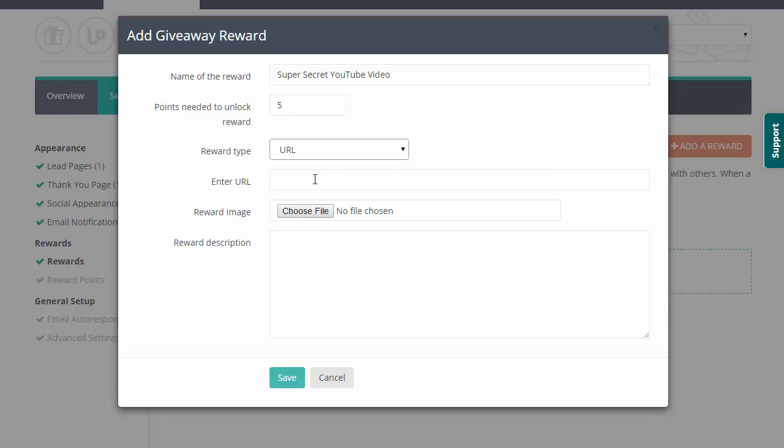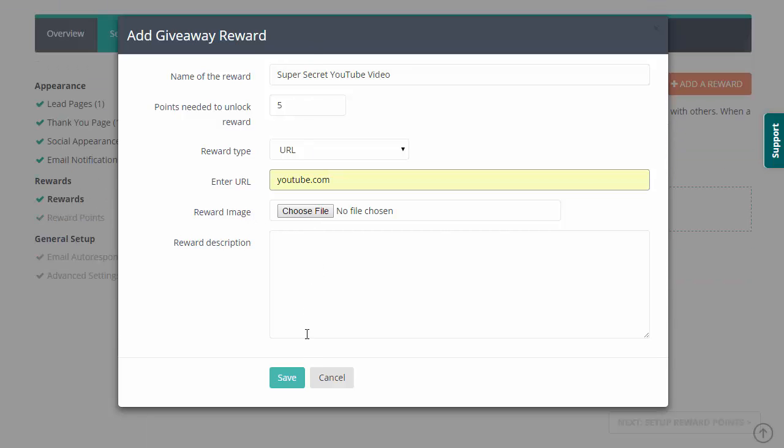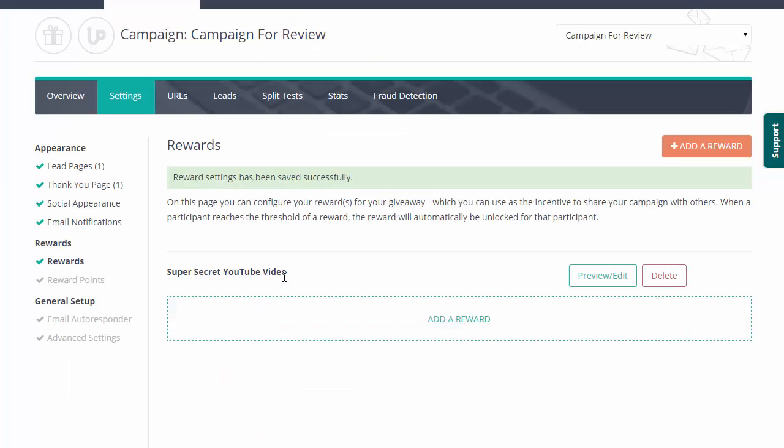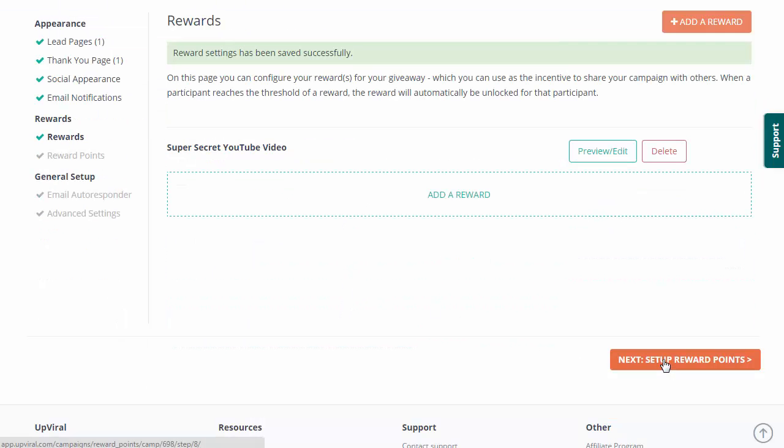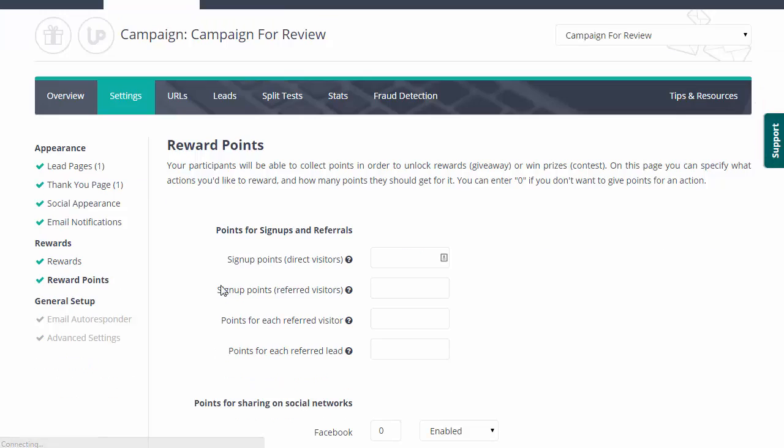So I'm going to give them a URL, and then I'm going to insert my YouTube video here because I want them to watch that once they get 5 points. Next up, you can add a custom reward image if you want to, and a description about that reward. So I'm going to click on save, and we have that one there. We can add another one at 10 points, at 15 points, at 20 points, and so forth, however many rewards that you want to give away. I'm going to go to the next step, which is to set up our reward points.